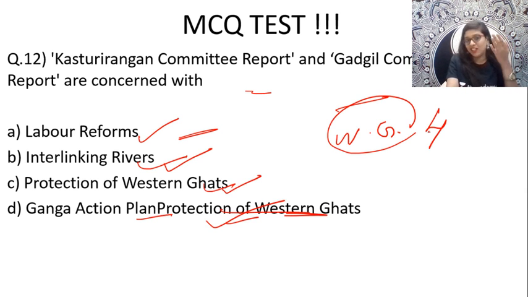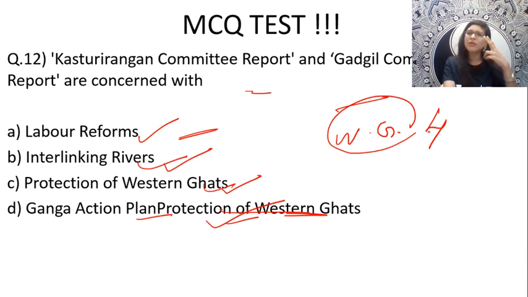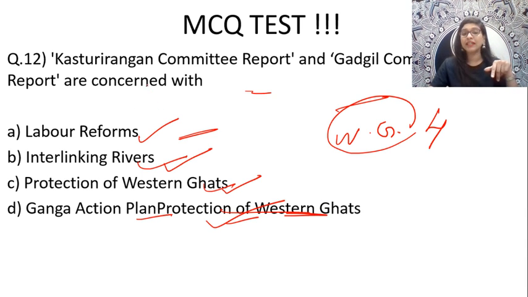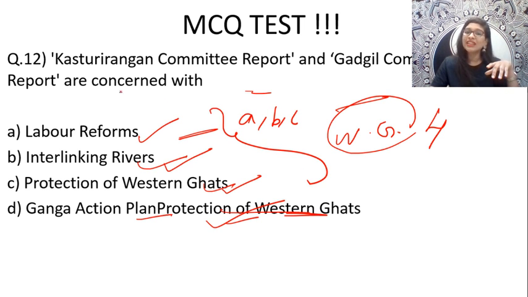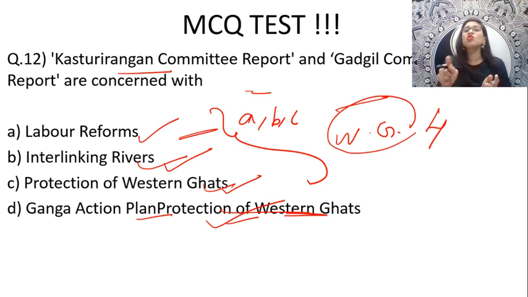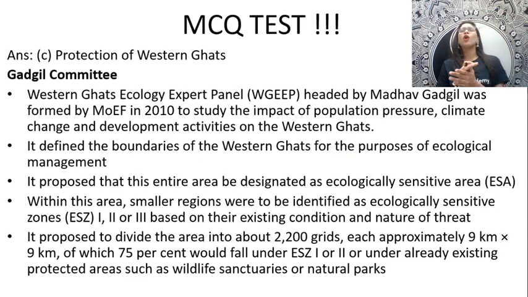But think and say. Mr. Kasturirangan not only gave a reform based on an environmental perspective, but also from other perspectives. But here the question is about both committees. You do not have an option like A, B or C together; you have to choose any one. The question is based on the Kasturirangan as well as the Gadgil committee, both together, so you have to select the most suitable option. Keeping that in mind, yes guys, the answer is option C. Kudos to all of you for the right answers. It is option C, protection of Western Ghats.